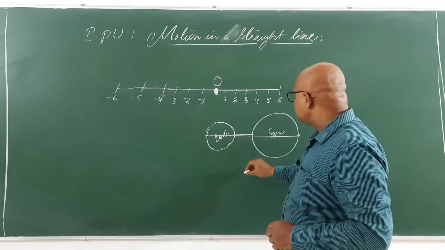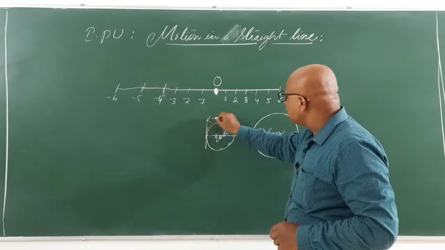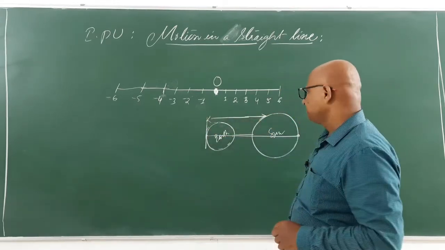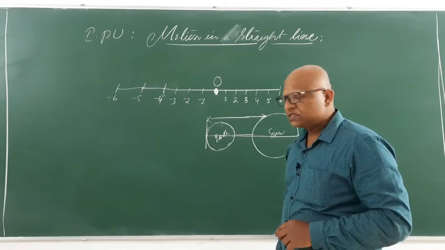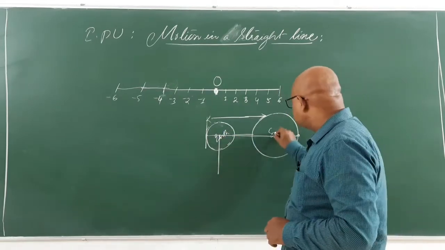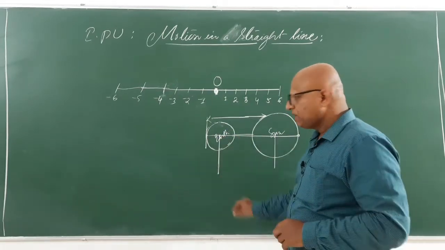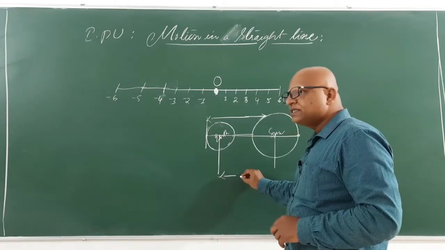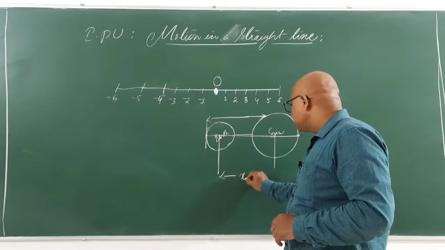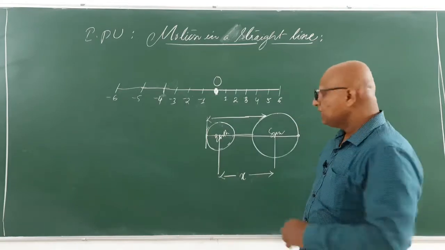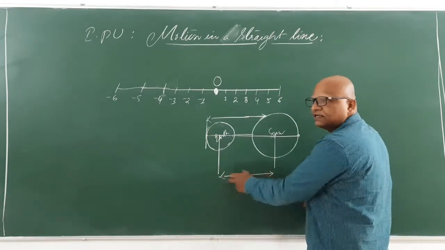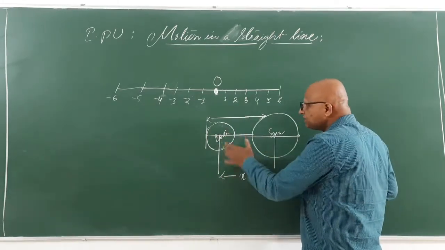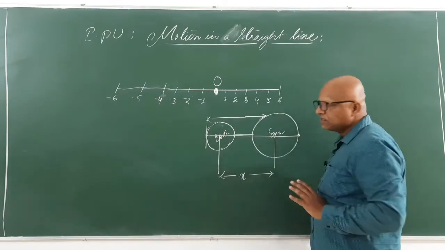Or is it the distance between the peripheral end of the earth and the front end of the sun? There will be confusions. To know the exact distance between the sun and earth, we always choose the distance between their centers. It is x.